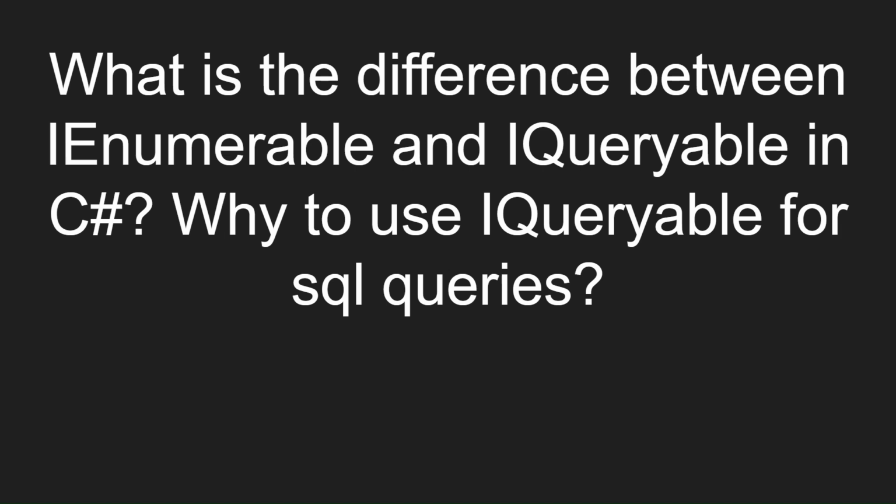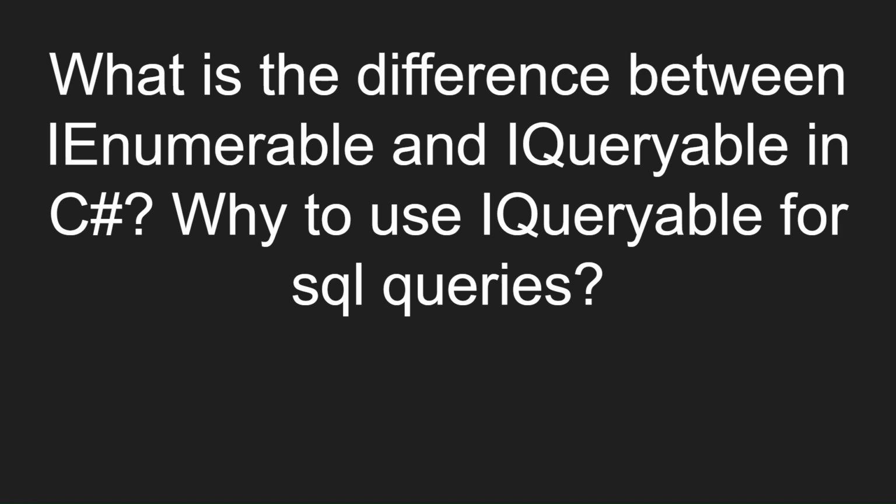IQueryable inherited from IEnumerable interface only. So anything you can do with an IEnumerable, we can also do with IQueryable. For example, iterating the collection can be done by both IEnumerable and IQueryable. IEnumerable is used with in-memory location. IQueryable is better in getting results from database.